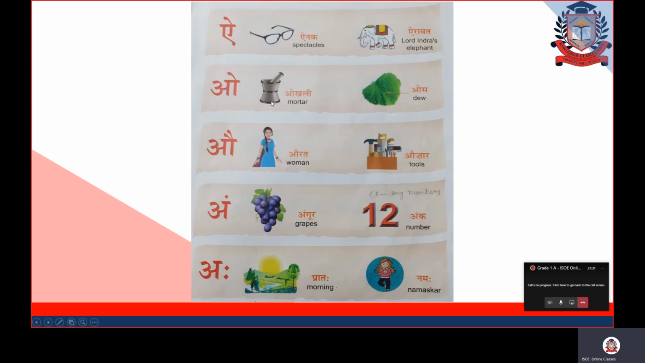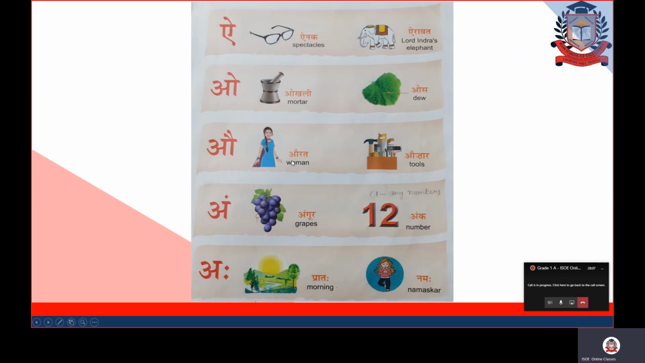After I comes O. O se okhli, mortar. O se os, dew. Dew is what? In the morning, in the winter season, there are some dews, some water droplets, even on the flowers or everything that is wet. In the morning when you see some water droplets, that is called dew. Fine, children. So both okhli and os start with the letter O.